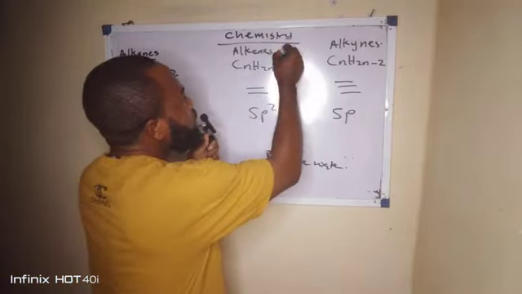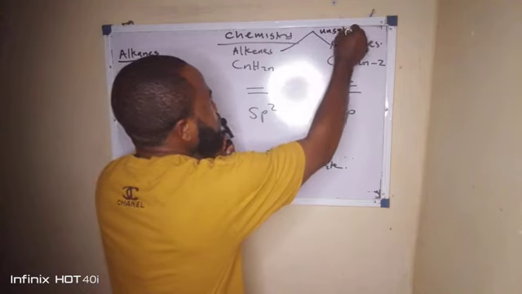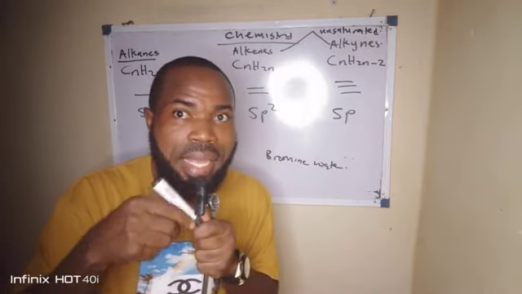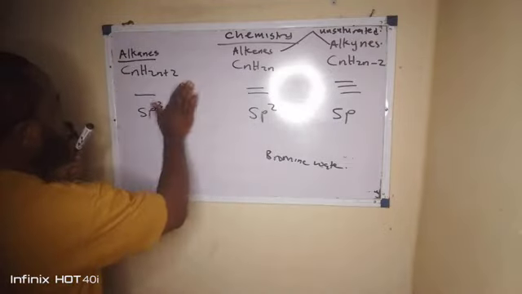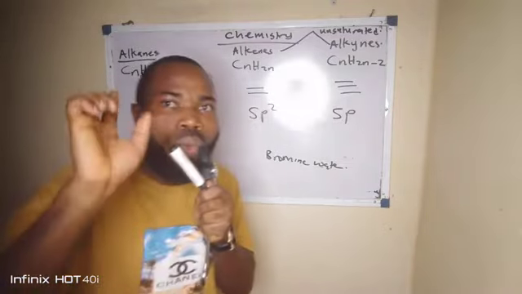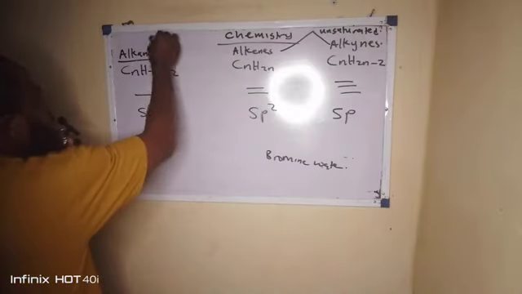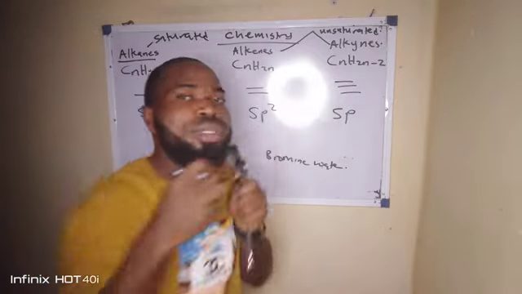These alkenes and alkynes are unsaturated hydrocarbons. That means say the hydrogen no reach, I can still add more. But this one is saturated already, I no fit add anything to it. What am I trying to say? It means say this alkane is saturated, but these alkenes and alkynes, they are unsaturated.